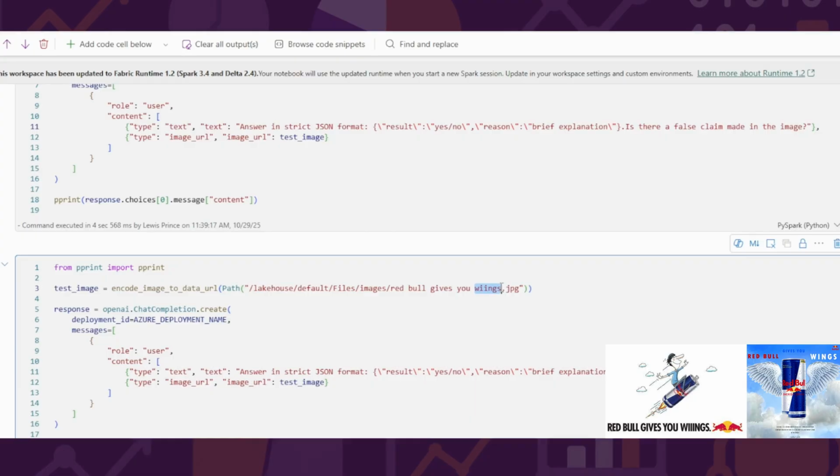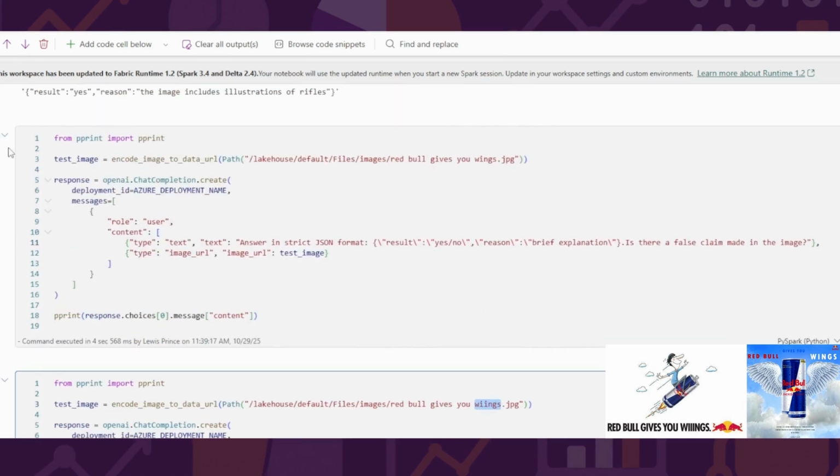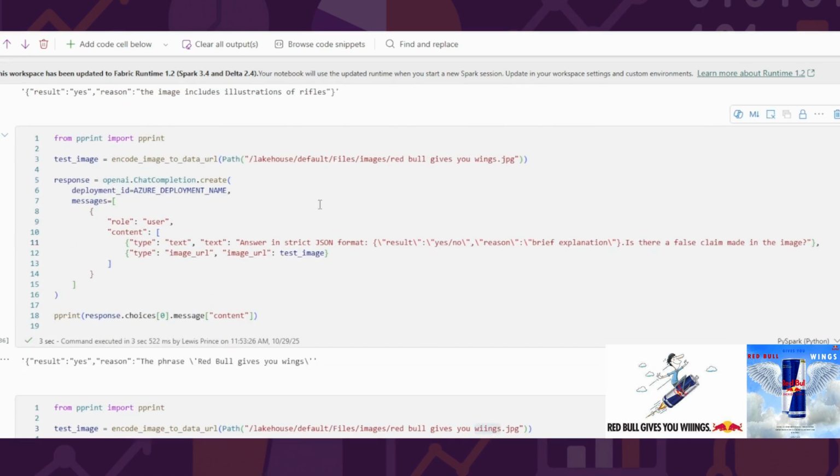And so there's the artistic license coming in to make it so that a false claim is not being made. So let's run that. So yes, it's correctly picked up that wording of wings. Is a false claim being made? And you can see it's picking up on that phrase, Red Bull gives you wings. Presumably because it's identifying that with the single spelling of I. That's a false claim.